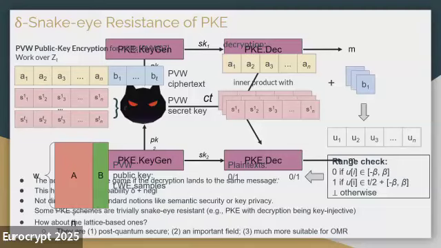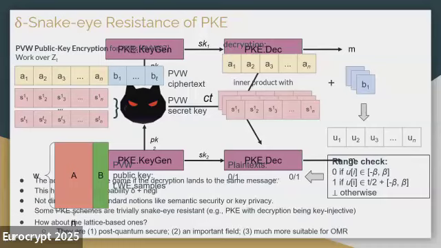The PVW ciphertext basically encrypts L bits in a single ciphertext, and it works over ZT, which is a field, so we have T as a prime. The PVW ciphertext has two parts. The A part is a ZT vector of N elements, and the B part is a ZT vector of L elements. We also have L corresponding secret key vectors, each of them a ZT vector of N elements.